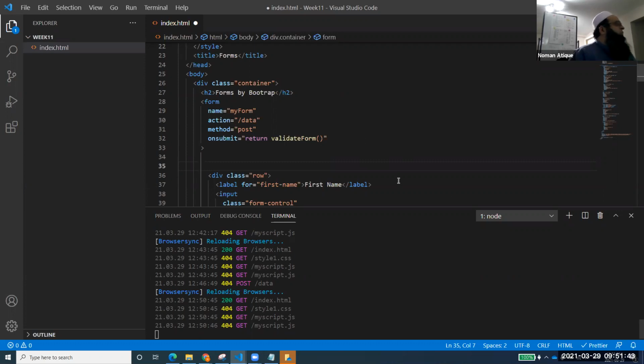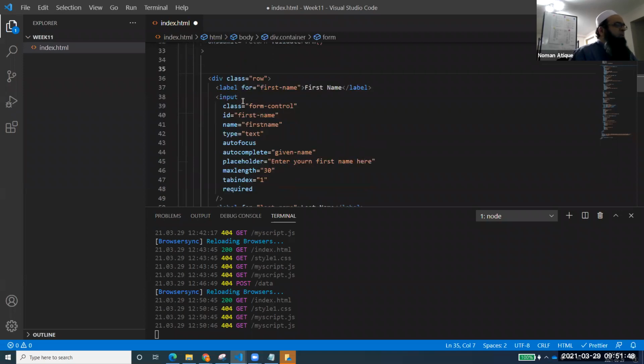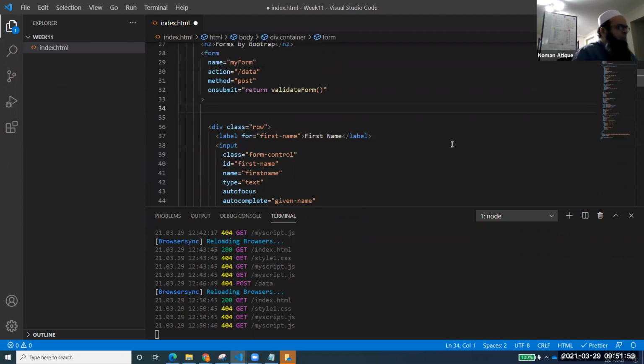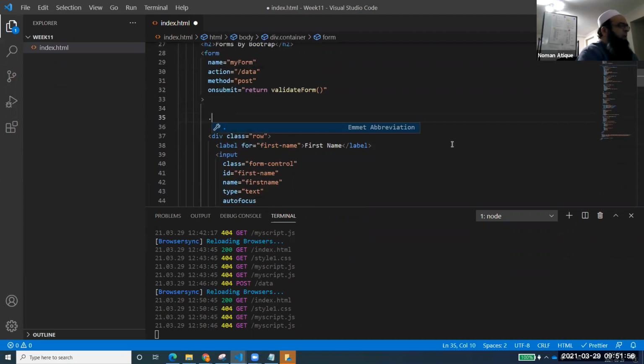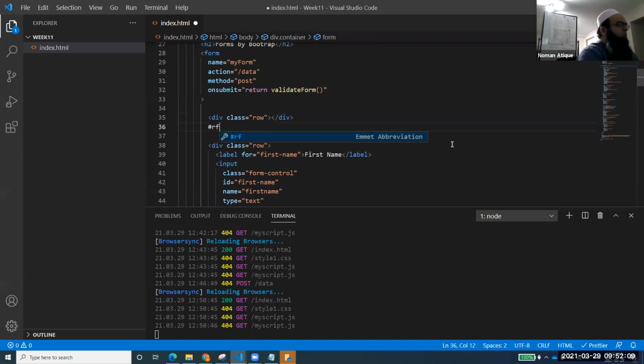Oh, okay. So from that point of time, I think we have discussed a few things. Let me quickly repeat that for you. I have given a quick shortcut key to people. Dot row and press the tab key, and you get a div tag. Someone has added that we can do that for ID as well. If I press hash row and press tab, you'll get a div with an ID equal to row. That's a good addition. Thank you very much.